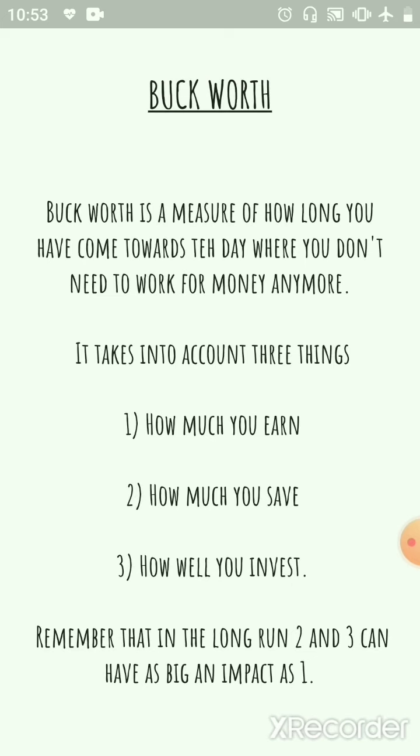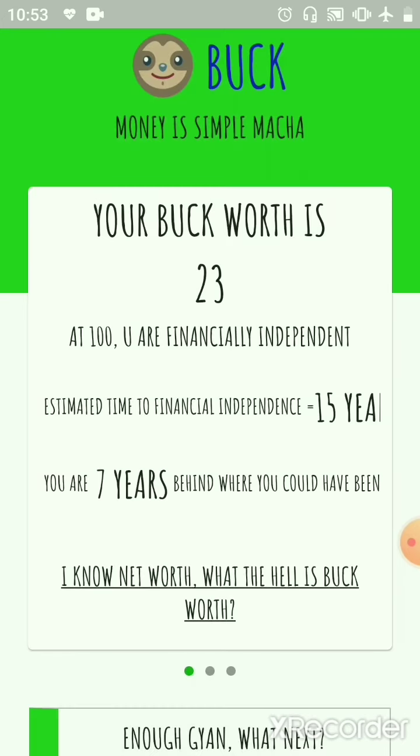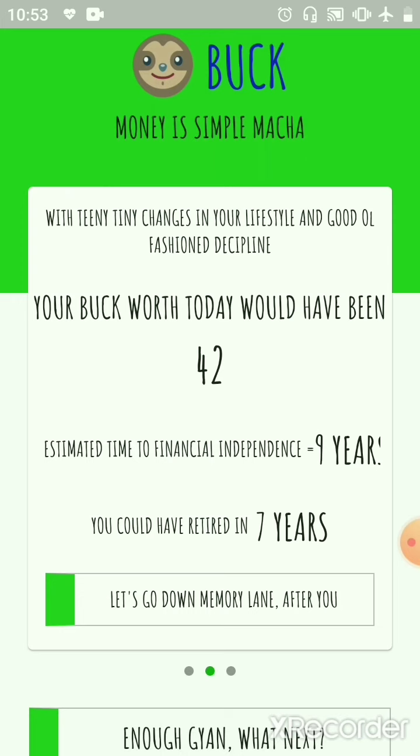What we've realized after talking to multiple users is financial independence is something that is common across most of our target group, which is young millennials. So we came up with a proprietary algorithm of calculating how far everybody is there, based on their financial history, their spending habits, their income probability, etc. Now, once he sees his buck worth, Chaitanya goes on to see what his buck worth could have been had he had good financial habits.